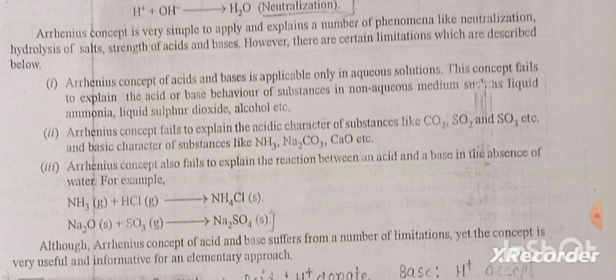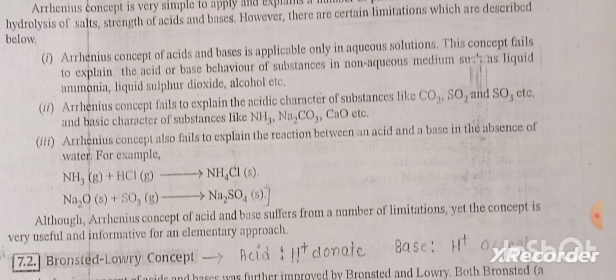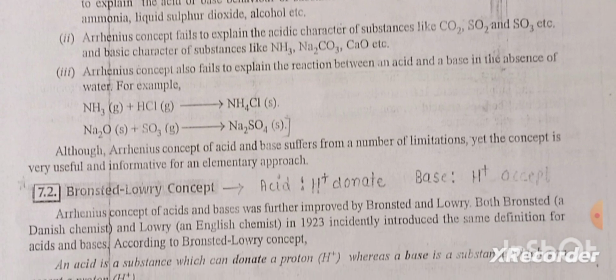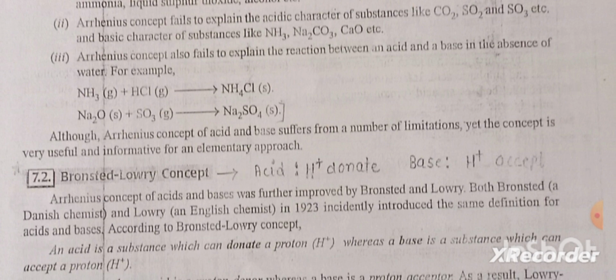Second, Arrhenius' concept fails to explain the acidic character of substances like CO2, SO2 and SO3 etc. and basic character of substances like NH3, Na2CO3, CaO etc. Third, Arrhenius' concept also fails to explain the reaction between an acid and a base in the absence of water. For example, NH3 plus HCl gives NH4Cl. Although Arrhenius' concept of acids and bases suffers from a number of limitations, yet the concept is very useful and informative for an elementary approach.